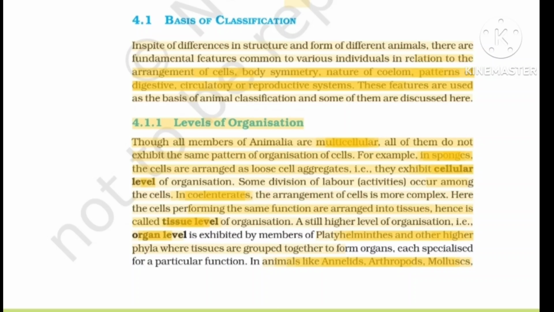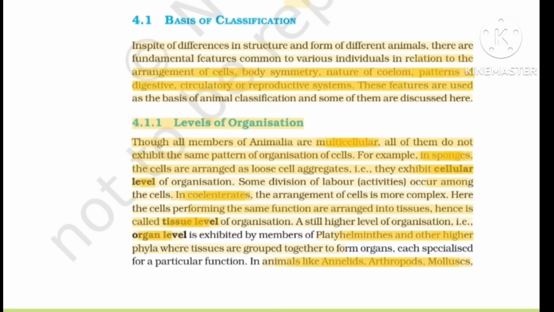In the previous chapter we studied about the plant kingdom, and here you are going to study the animal kingdom. There are some common features by which we can classify the animals, and those features are arrangement of cells, body symmetry, nature of coelom, patterns of digestive, circulatory or reproductive system. These features are used for the classification of the animals.